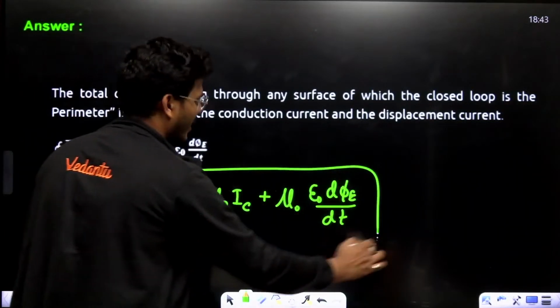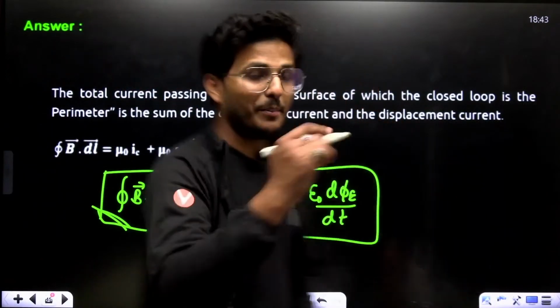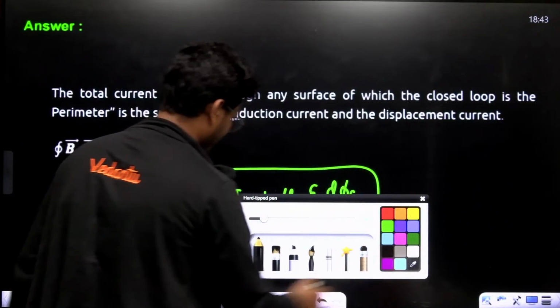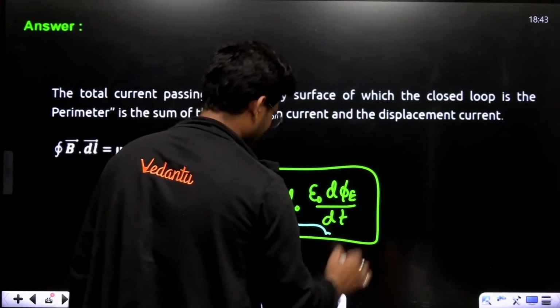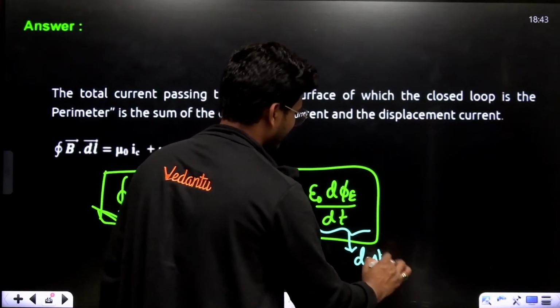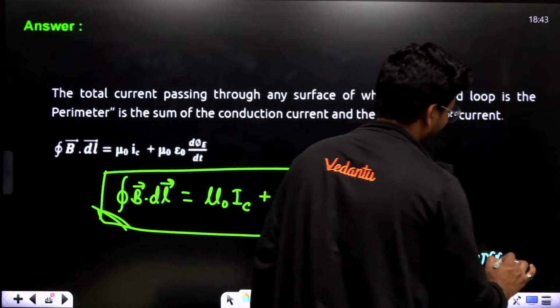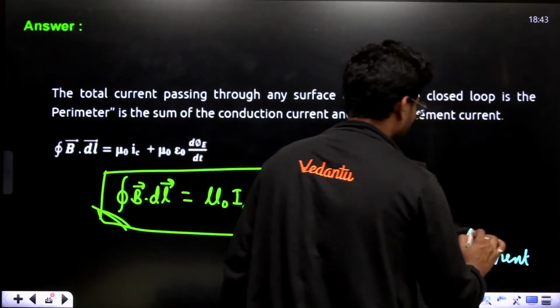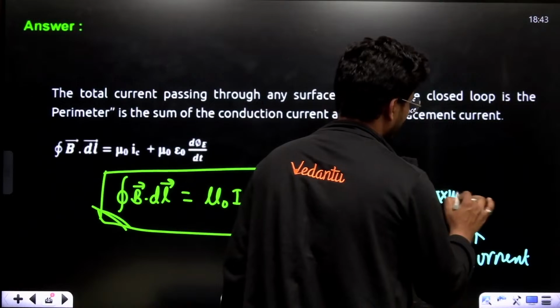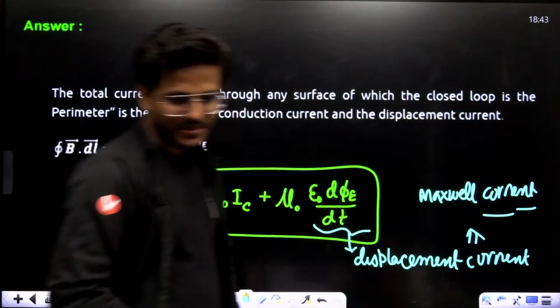This is the modified version of Ampere circuital law. This is basically displacement current, also known as Maxwell current.